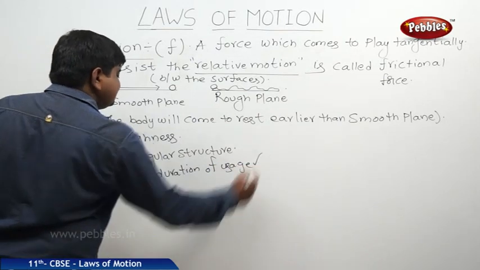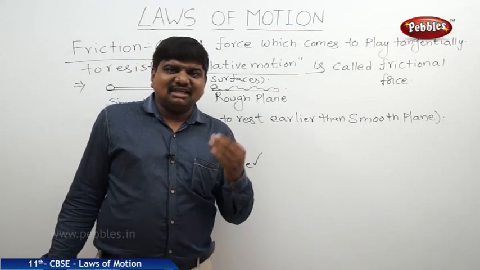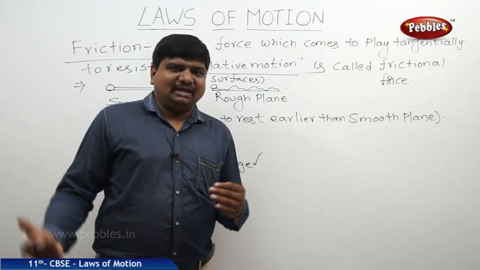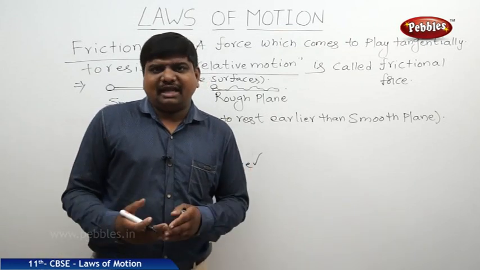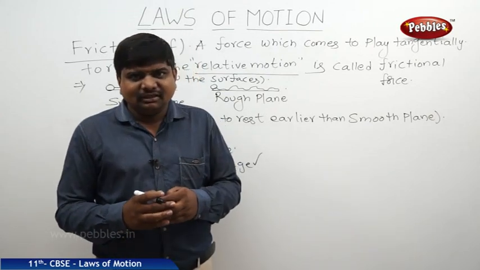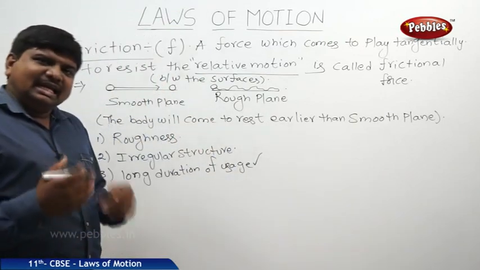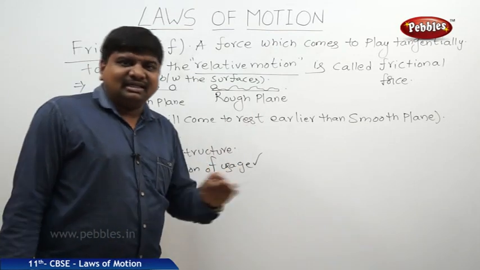The best example we can see in this list is motor vehicles. If the vehicle was not properly serviced within regular time intervals, then it won't move properly. It consumes more oil, it needs more force to accelerate it. So it is almost a loss of energy and a loss of fuel for the customer. So these are all the leading reasons for the frictional force impacted on the objects by the different surfaces.